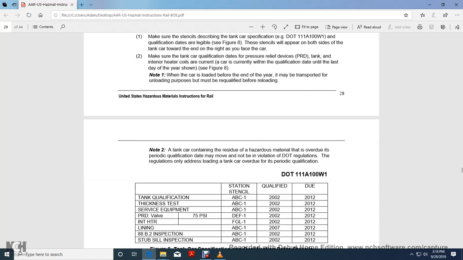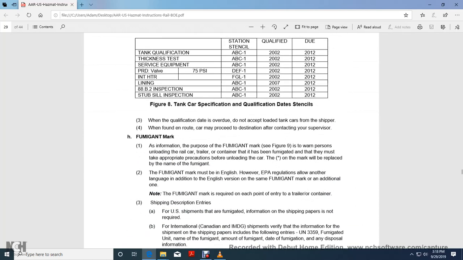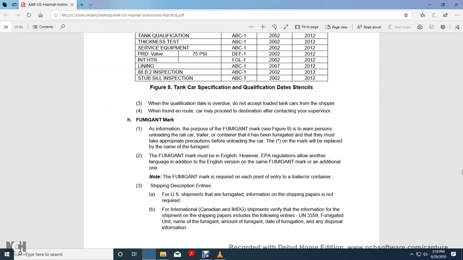Note 2: a tank car containing residual hazardous material that is overdue for periodic qualification may move and will not be in violation of the DOT regulations. The regulations only address tank cars overdue for periodic qualification. Note 3: when a qualification date is overdue, do not accept the loaded tank car from the shipper. If found en route, the carrier may proceed to the destination; contact your supervisor.